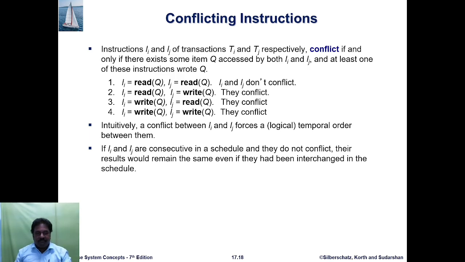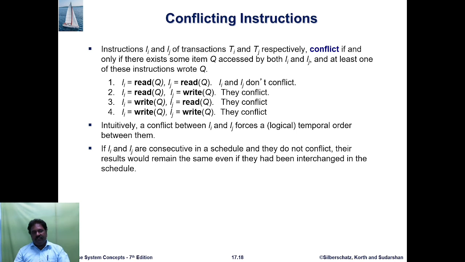Then the conflicting instructions. Conflicting instructions means instructions Ii and Ij of transactions Ti and Tj respectively conflict if there exists some item Q accessed by both Ii and Ij, and at least one of these instructions writes Q. For example, one: Ii is read Q and Ij is read Q. Here Ii and Ij don't conflict.